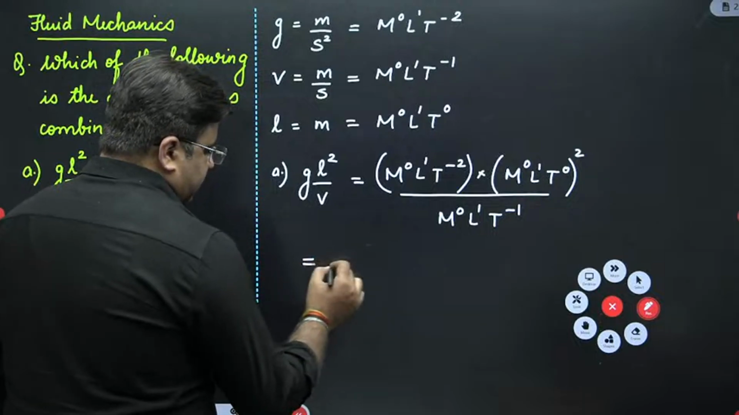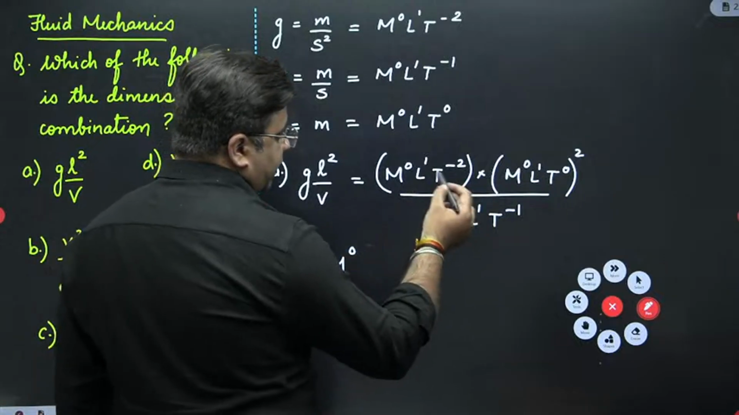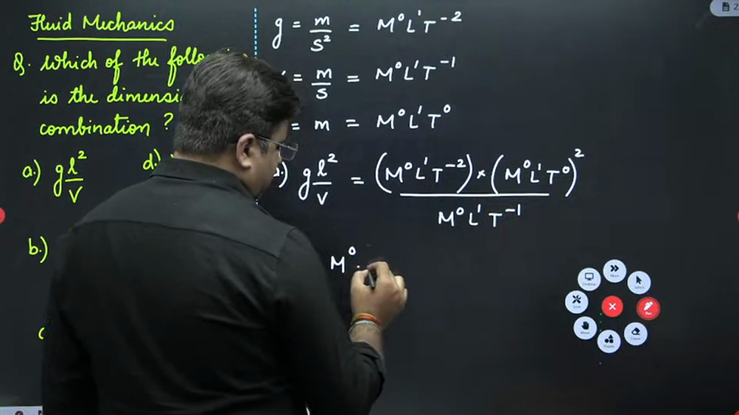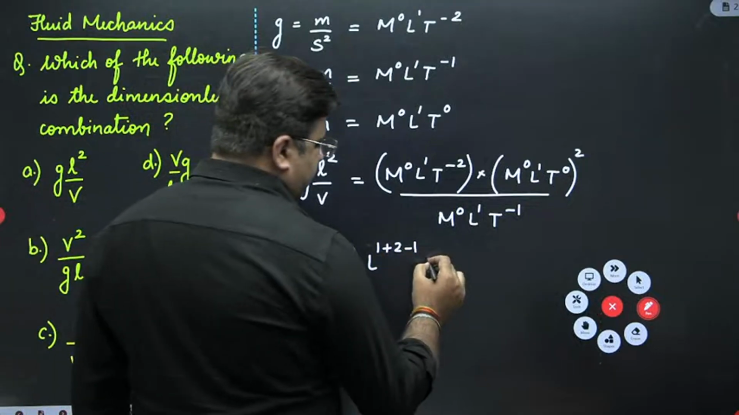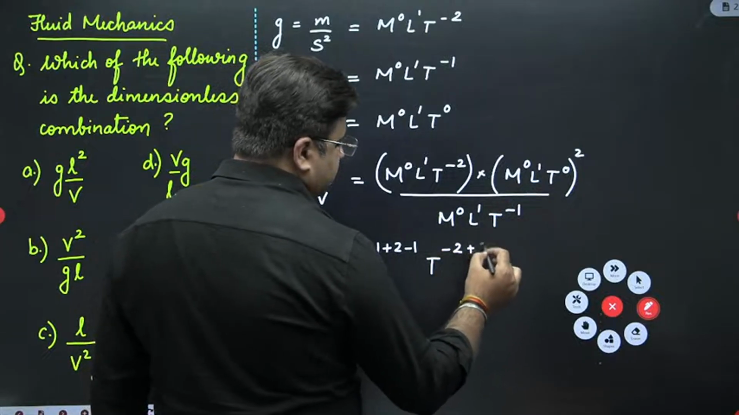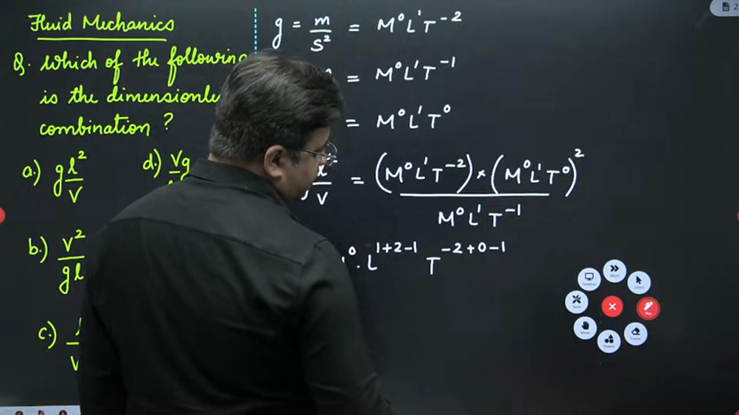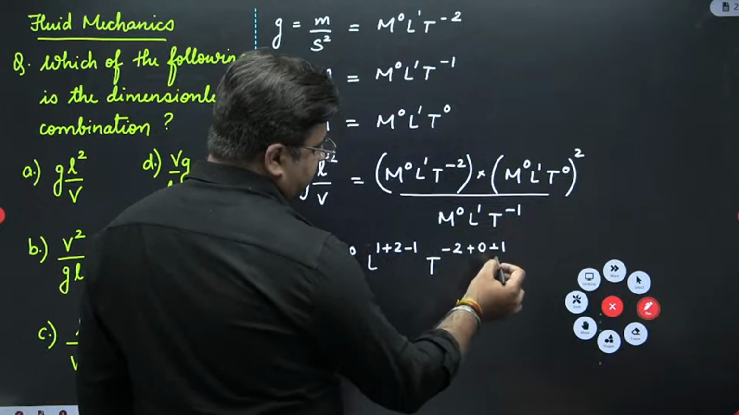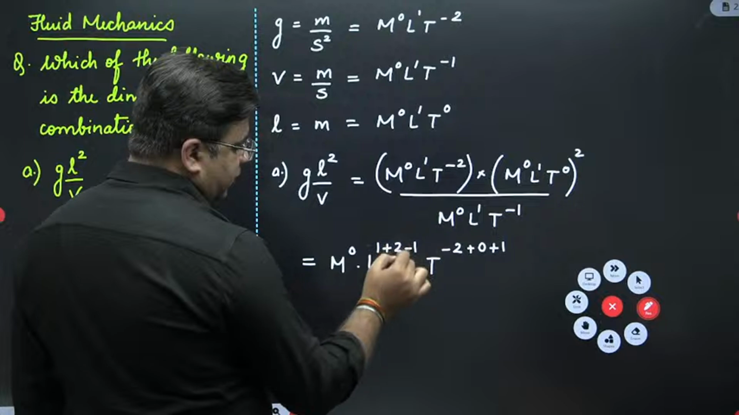Chalo, calculate this. So this is equal to M0, 0, 0, 0 everywhere. Then you have L1. L1 square will be L2 divided by L1. So this will be equal to L raised to 1 plus 2 minus 1. That will be L. Then T will be equal to minus 2, 0, minus 1. Minus 2 plus 0 minus 1. So this will be how much? Sorry, this will be plus 1 as it goes in the numerator. Similarly here, as it goes in the numerator, this will be minus 1 here.